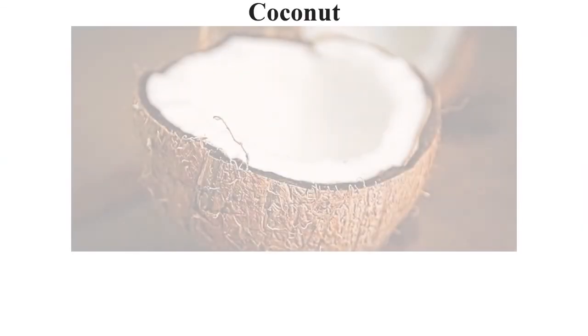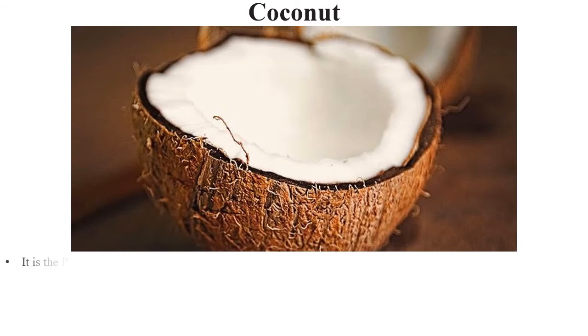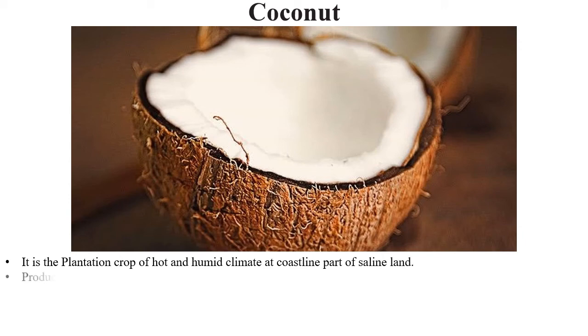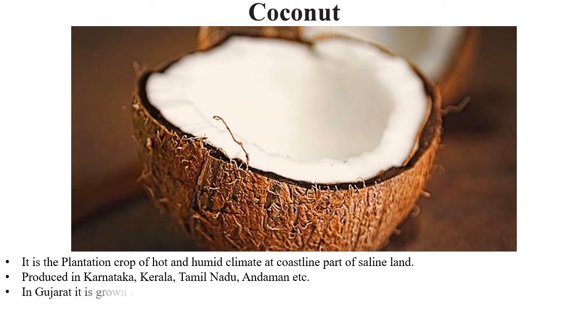The next oil seed or the oil fruit or plant is the coconut, which all of us already know. It is a plantation crop of hot and humid climate at the coastline parts, that is the sea shores of saline land. Saline basically means the land which has a high salt content. It is produced in Karnataka, Kerala, Tamil Nadu, Andaman, Nicobar, etc. In Gujarat, it is grown in coastline regions.